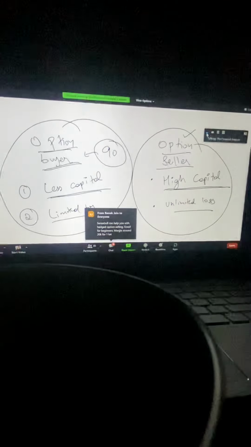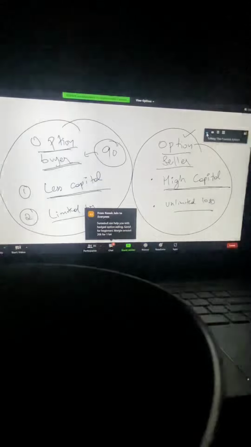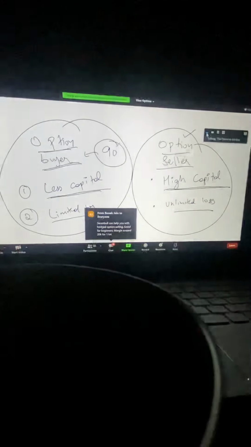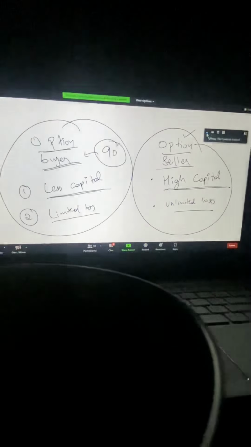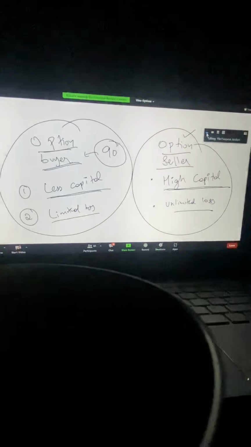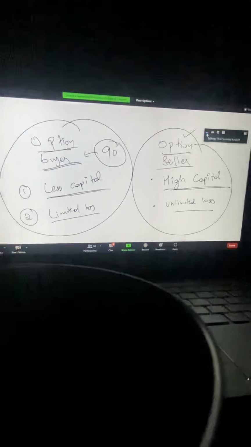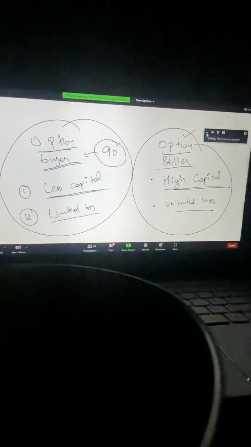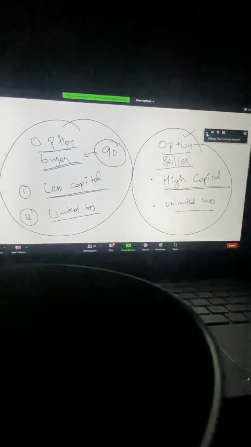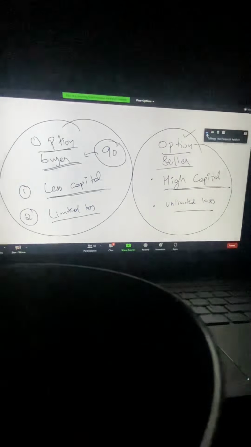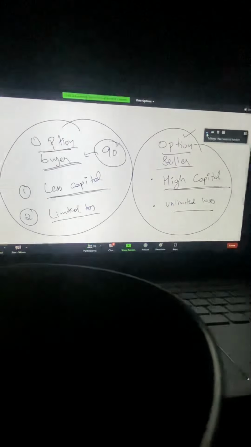It's a fact that most of your option sellers are your big players, the FIIs and DIIs. These are the people with high capital. Try to understand, if someone is putting large capital into the market, and they are aware of the unlimited loss, then they are putting it in with some analysis, with a lot of thought.